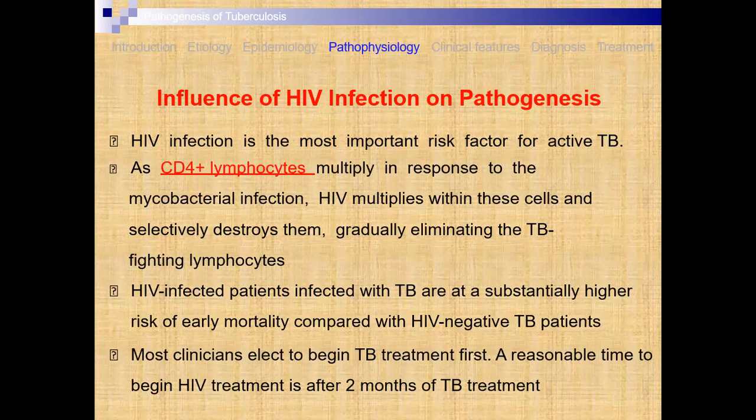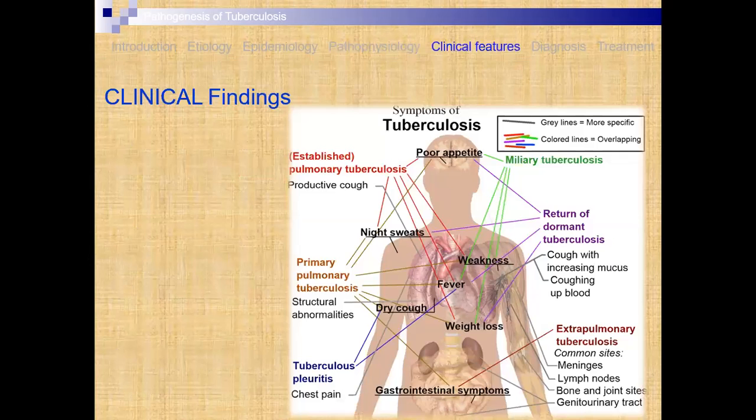Most clinicians elect to begin the TB treatment first. A reasonable time to begin HIV treatment is after 2 months of TB treatment. Initially with the HIV treatment, your immunity goes on increasing. Then the TB treatment should be started after 2 months.